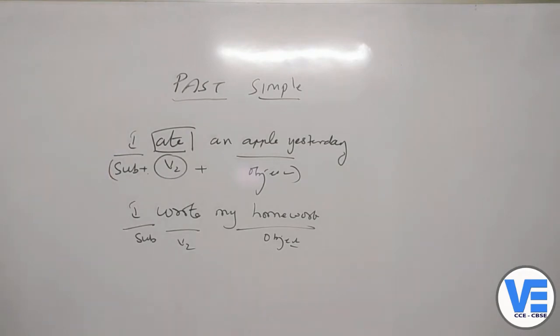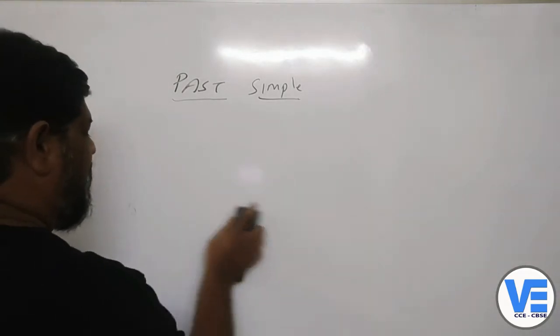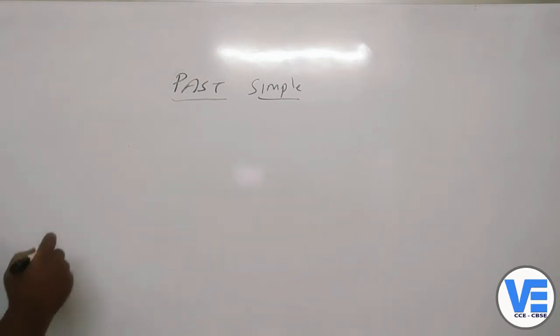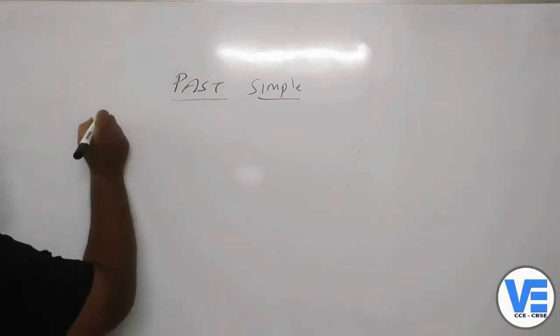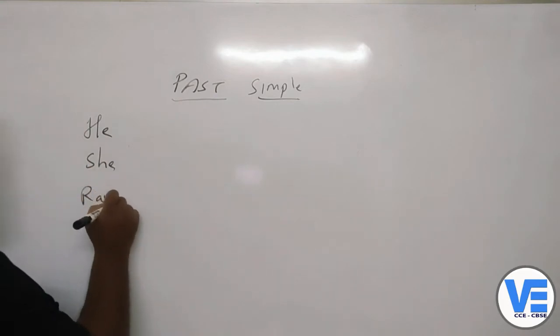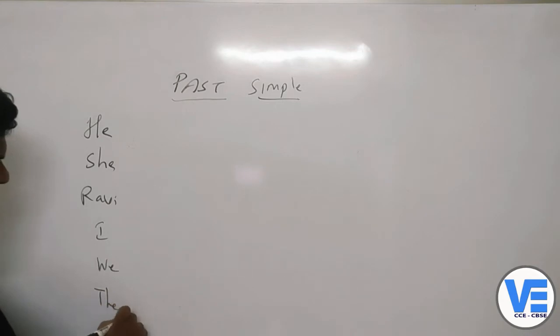Okay, children. So now already we have studied that there are different subjects, and also we are going to see how you write the past simple for the different subjects. So we have written here he, she, Ravi, I, we, they.